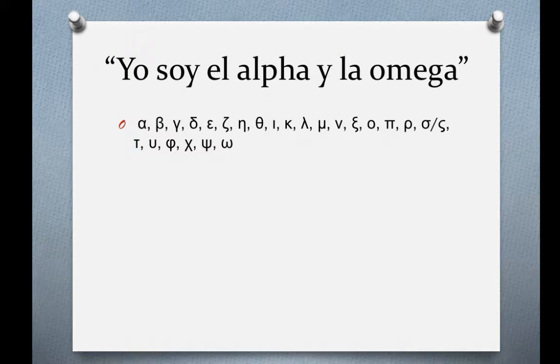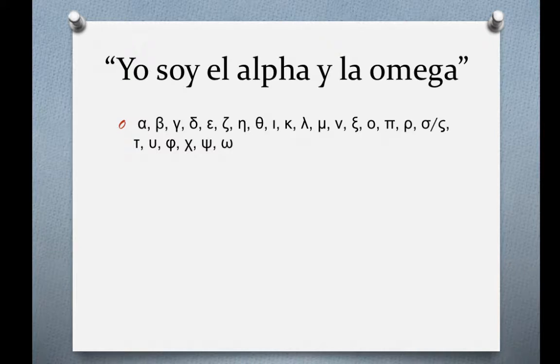Then we've got Zeta. This is like Z in English. And then Eta. This is kind of like E. This is more of a long E sound. Maybe a diphthong every once in a while in English, like an AI sound. But the pronunciation of Eta would be A. And then we've got Theta, TH sound. Then we've got Iota, an I basically. Kappa looks like our K. Has the same sound. Next letter is Lambda, L sound.